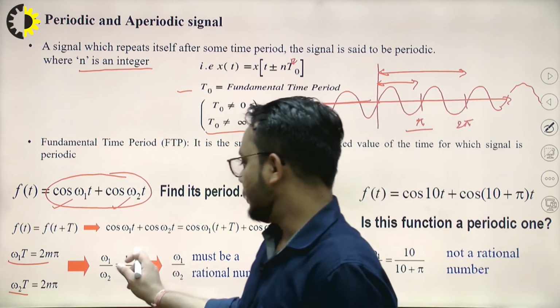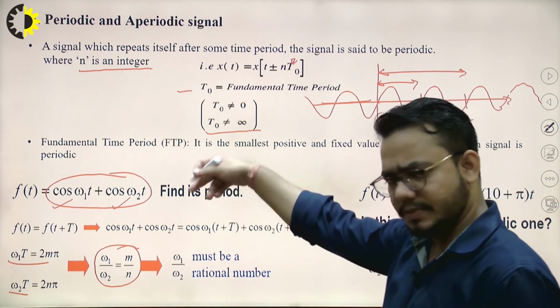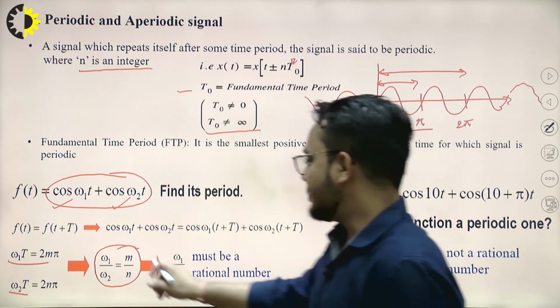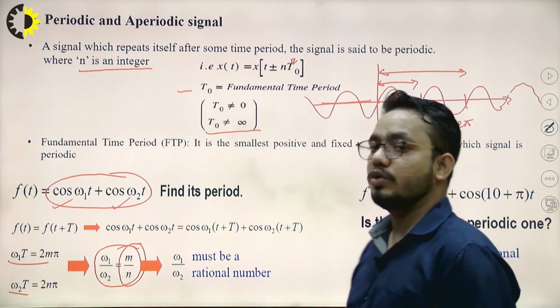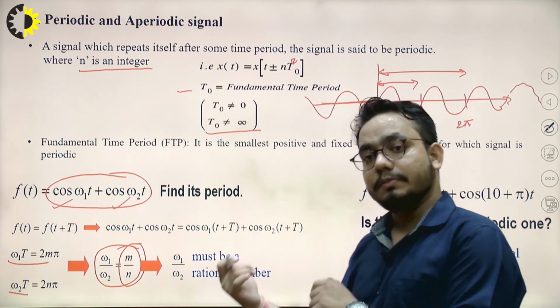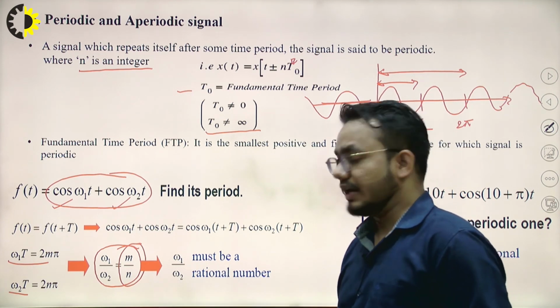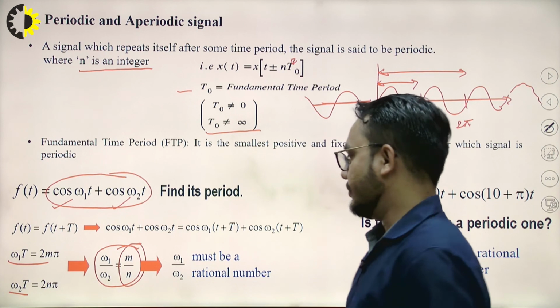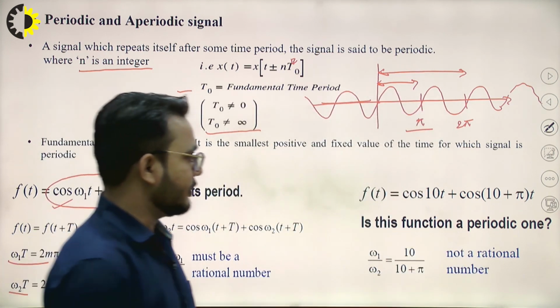So if the ratio omega 1 upon omega 2 is m upon n for this particular signal, this m upon n must be a rational number, then only we can say that this signal is periodic, and after that we can find out the time period of that combined signal. If it is not rational, it will be aperiodic.